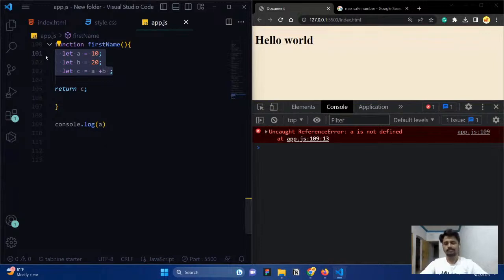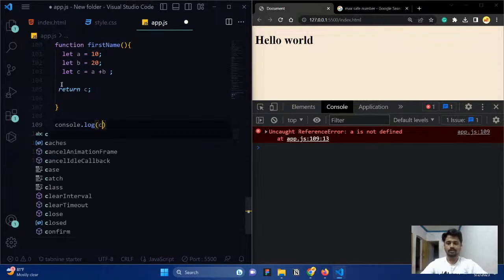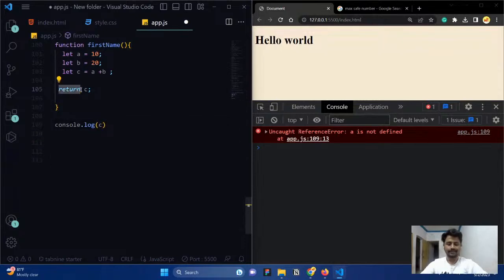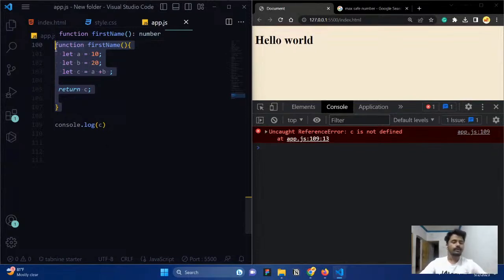And whatever you return here, the code is not executed. If I ask for c, c is also not defined. Why? Because the function is not yet executed. So you need to execute the function first, then only can you get the value.